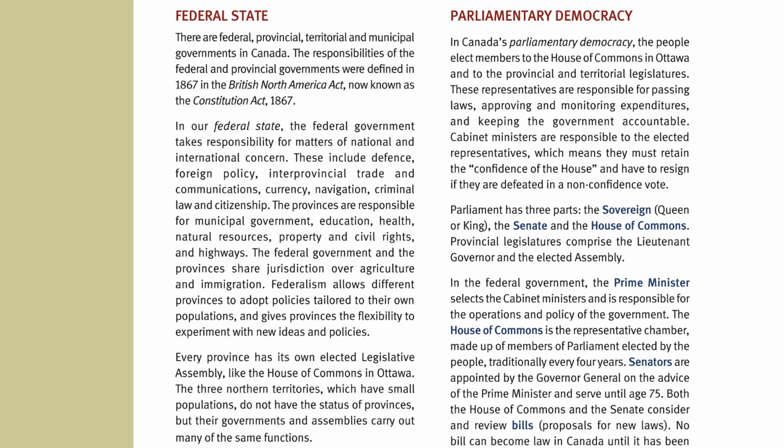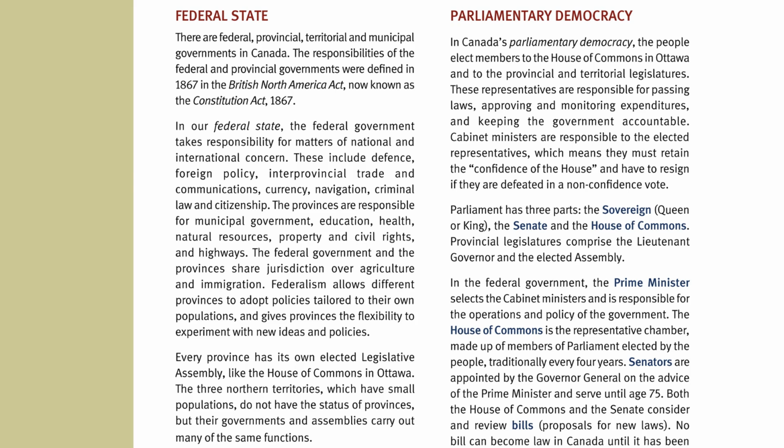Federal state. There are federal, provincial, territorial, and municipal governments in Canada. The responsibilities of the federal and provincial governments were defined in 1867 in the British North America Act, now known as the Constitution Act, 1867. In our federal state, the federal government takes responsibility for matters of national and international concern. These include defense, foreign policy, interprovincial trade and communications, currency, navigation, criminal law, and citizenship.